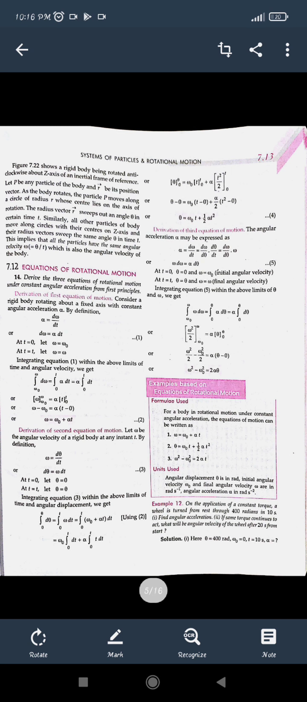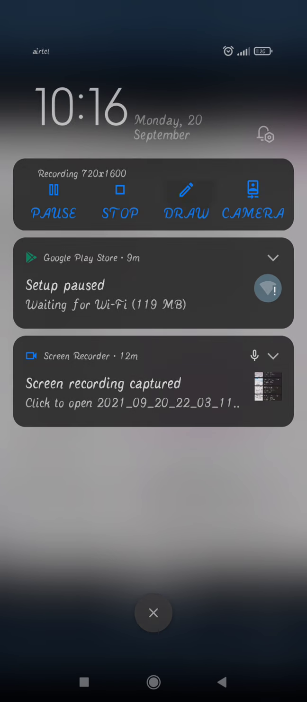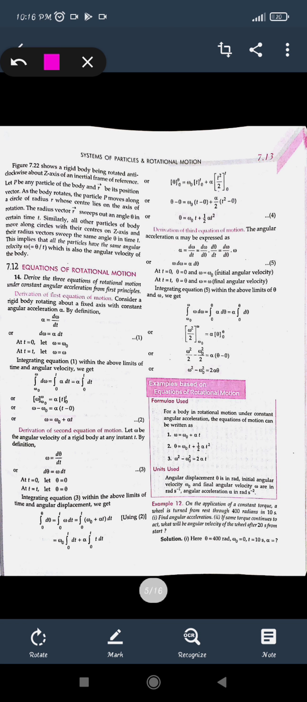So we can say that in translatory motion all the particles have the same velocity and move in one direction. In rotational motion, all the particles of the system have different velocities. So here we will be taking it as rotational motion. Similarly, for linear motion we have seen velocity, acceleration, displacement and time. We will see the same for rotational motion also.